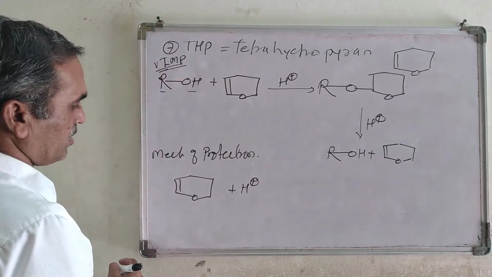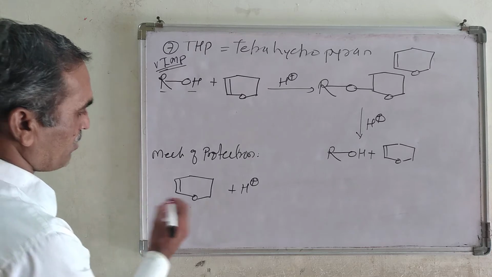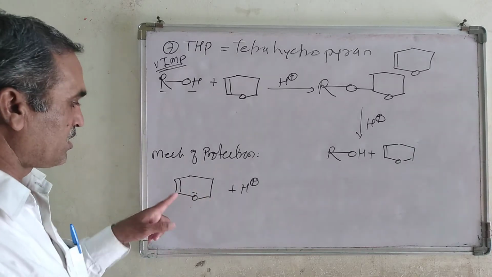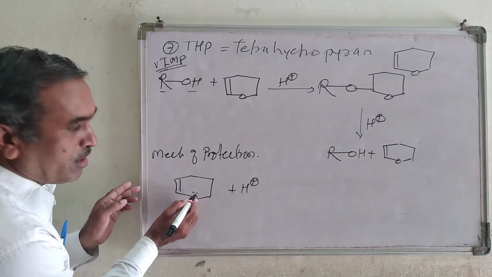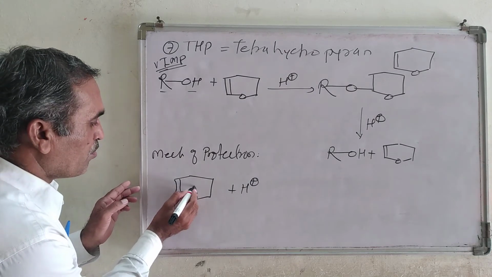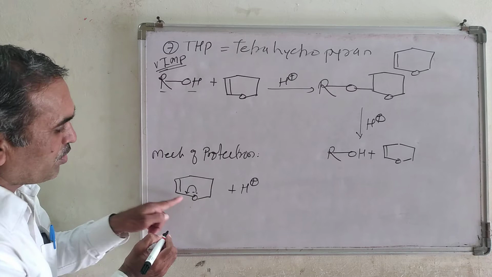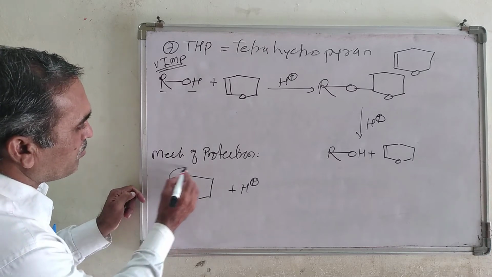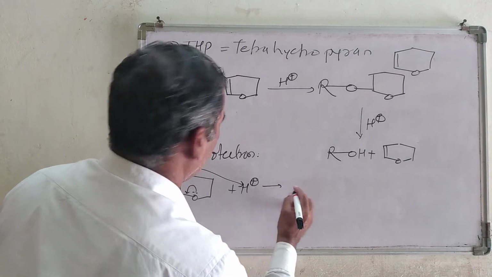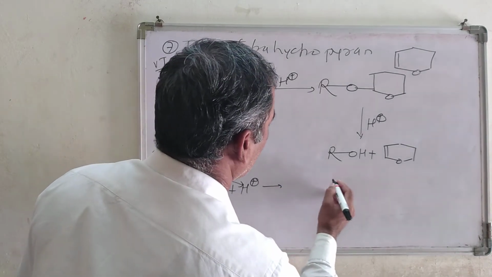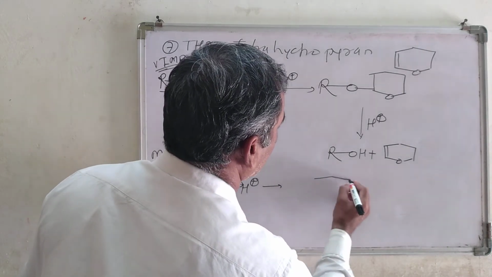What is happening here? The lone pair present on the oxygen atom, look carefully, moves, forming a double bond here, and this double bond attacks the carbon atom, and the compound we get is this one.